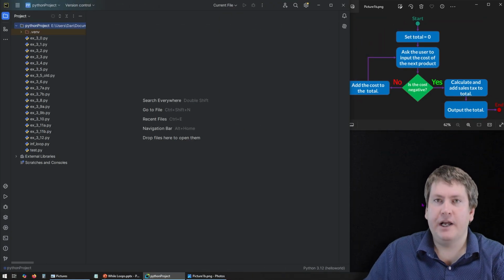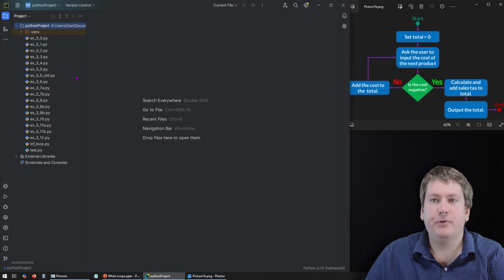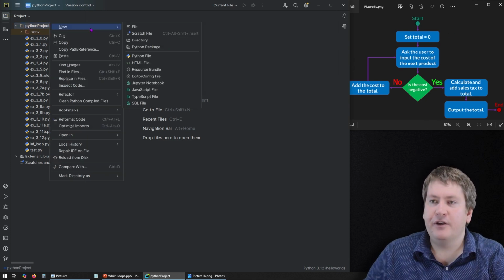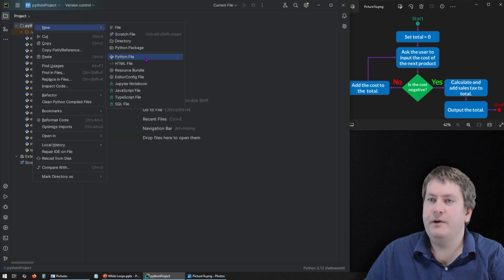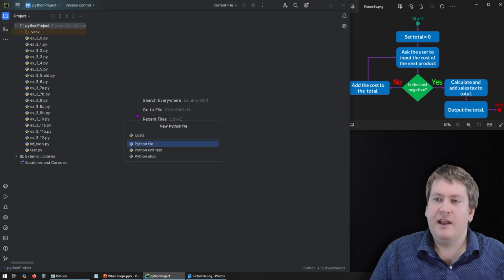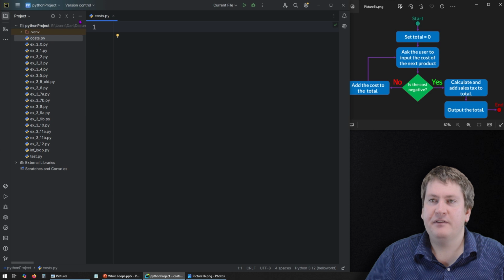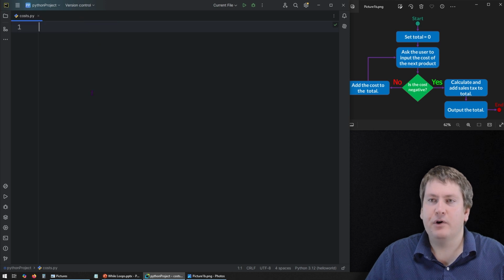Here we are in PyCharm once again. And you can see I have a picture of the flowchart up here so we can easily refer to it as we're coding. We're going to start by creating a new file. In this case, we're going to right-click on the project. We're going to go New, we're going to go Python, and we're going to call this file costs. And we could put .py, but even if you don't put .py at the end, it does add it for us. Close that so we have some more room.